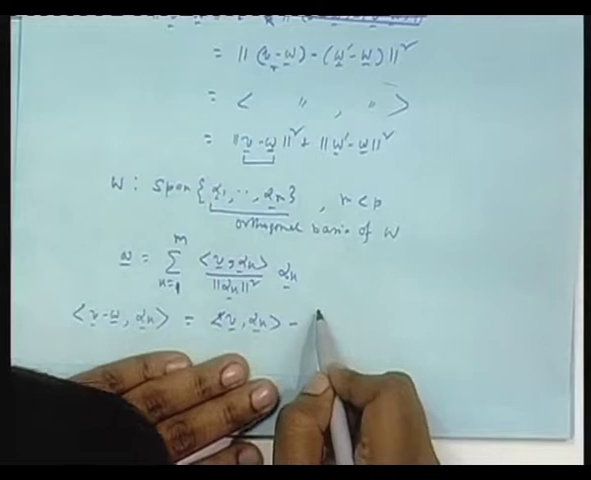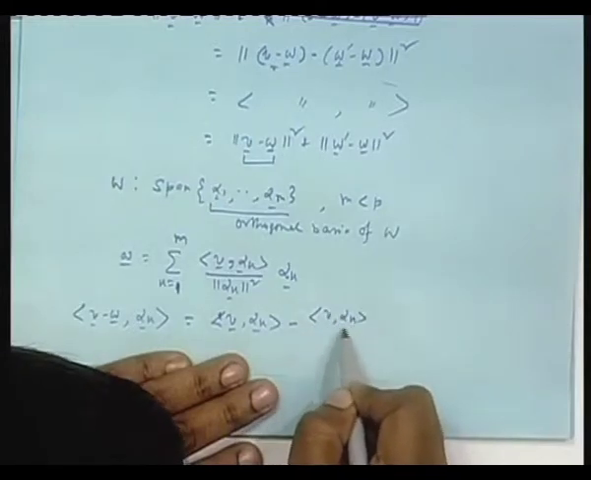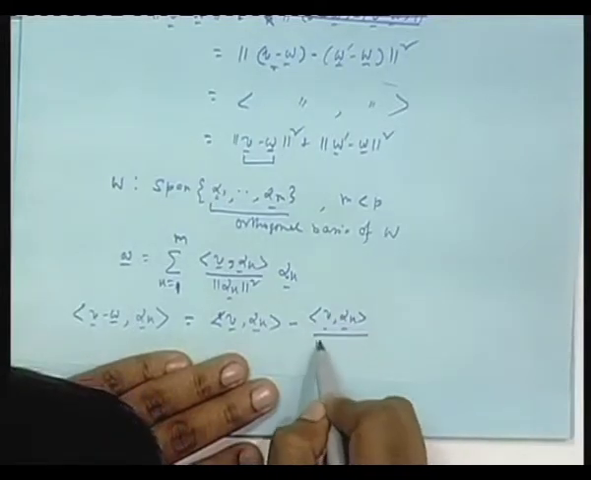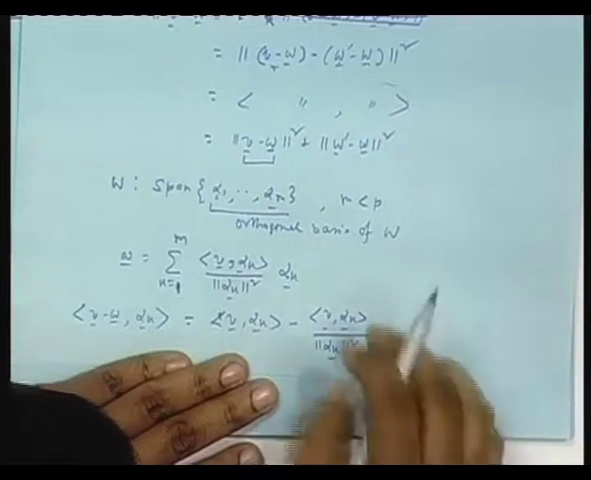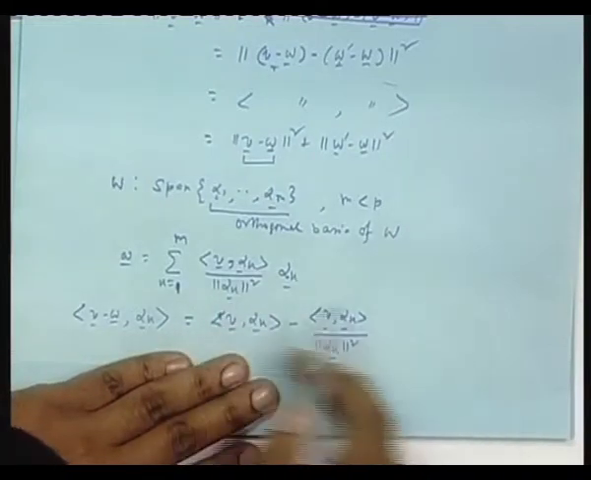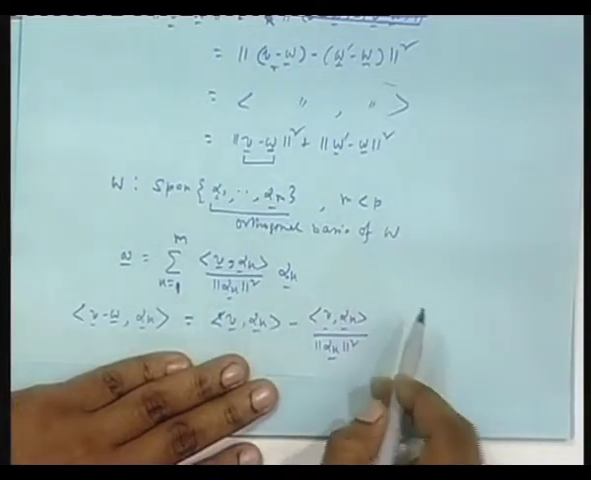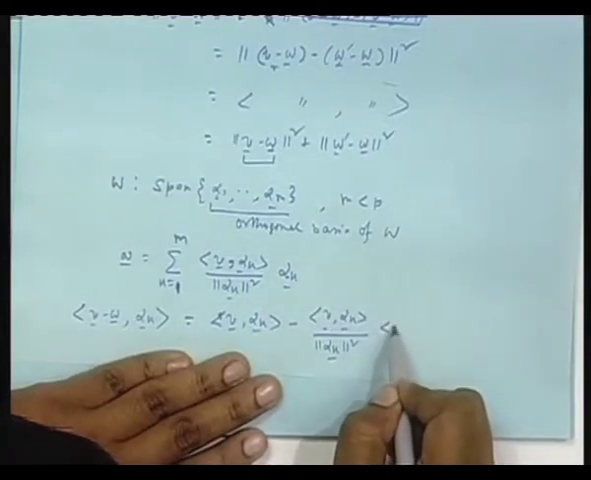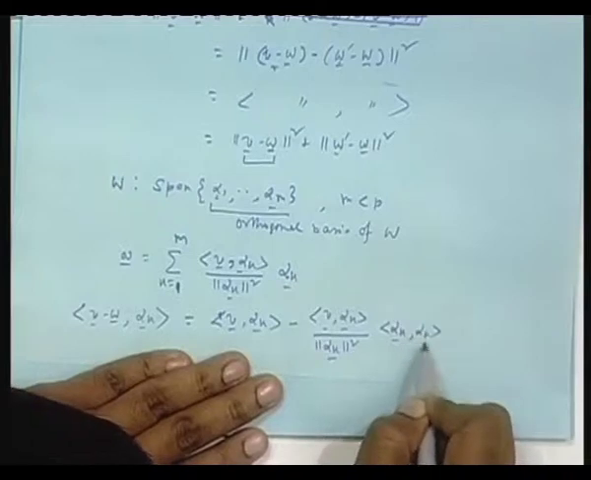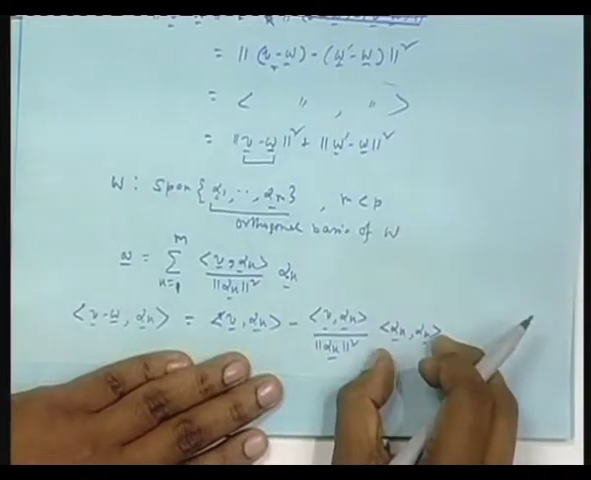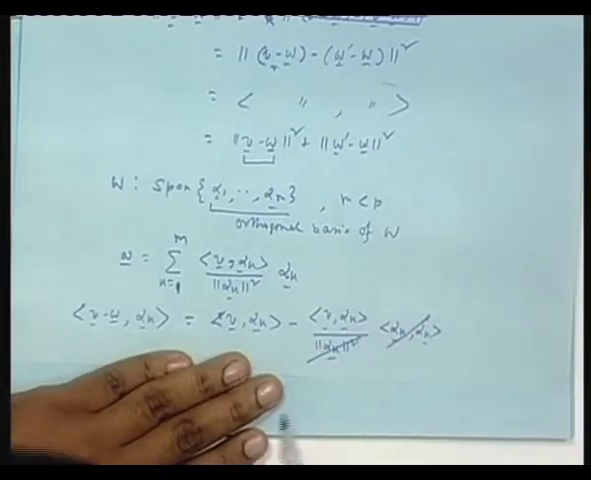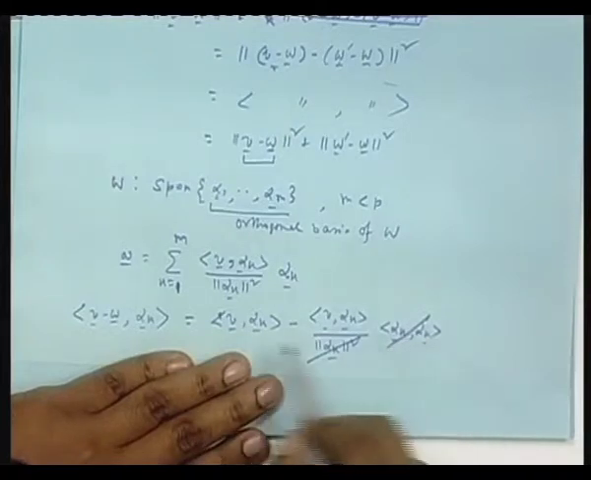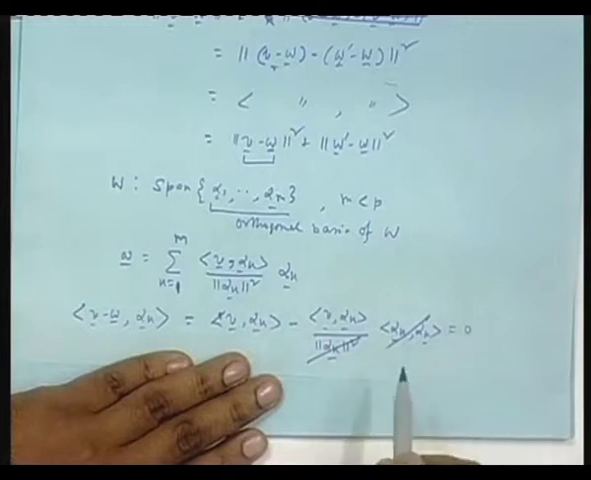So, this will go out as it is, the inner product of v and alpha k by the norm of alpha k squared, this is the coefficient that goes out, and then alpha k with itself. Alpha k with itself means again another norm, obviously the alpha k norm square, and that cancels. These two cancel and these two are the same. So, this is 0.